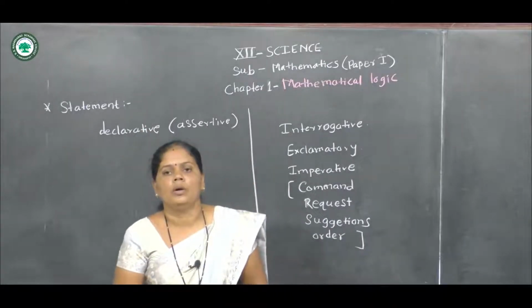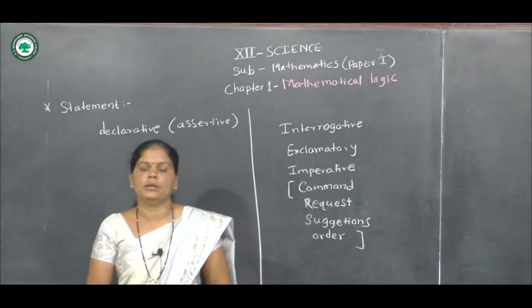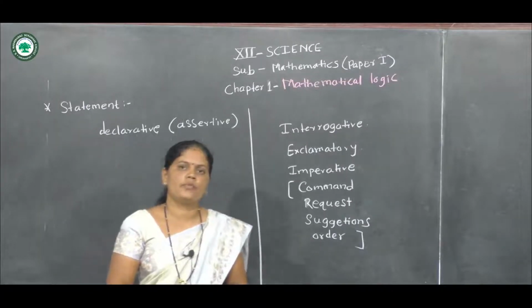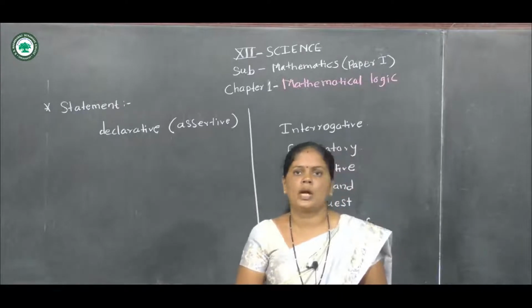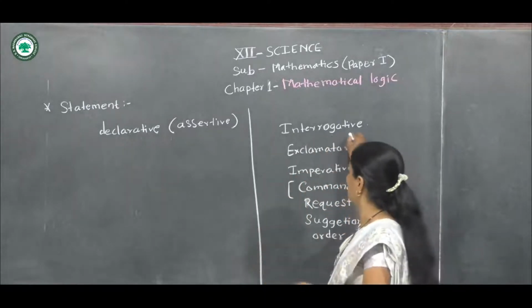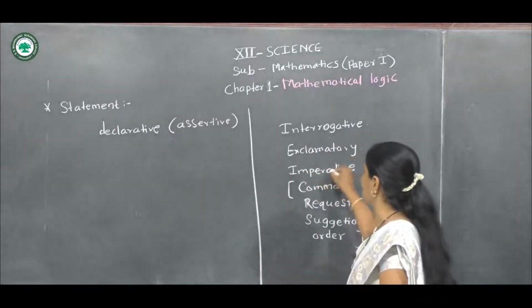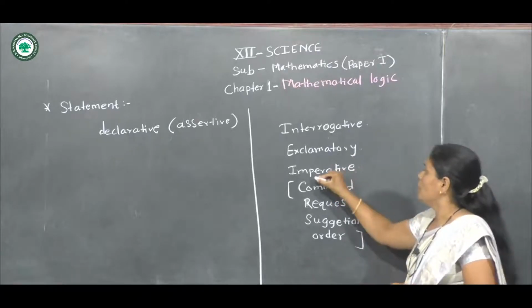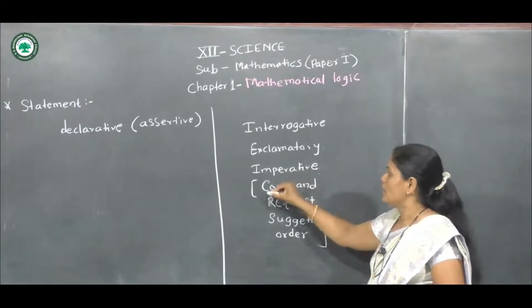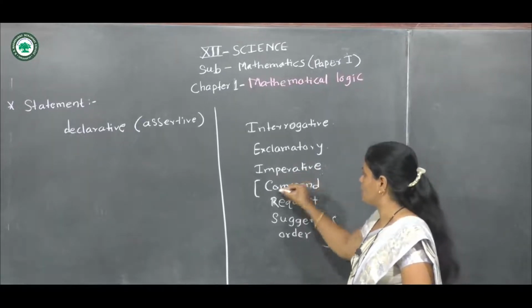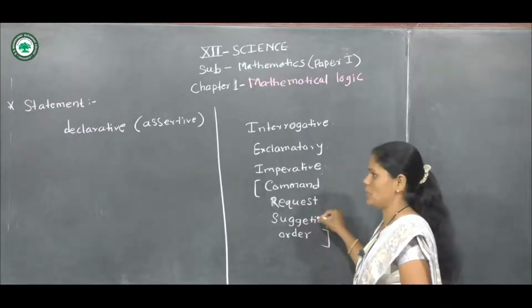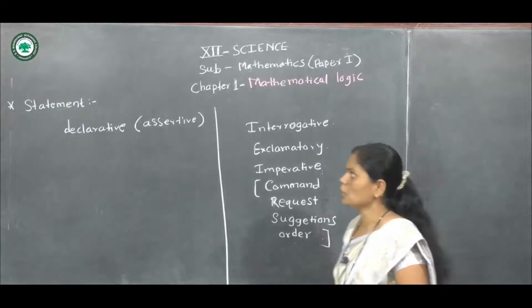First, we know the sentences we use in day-to-day life. There are very many types of sentences: interrogative sentence, exclamatory sentence, imperative sentence. Imperative sentence means the sentences in which command, request, suggestion and orders are included.